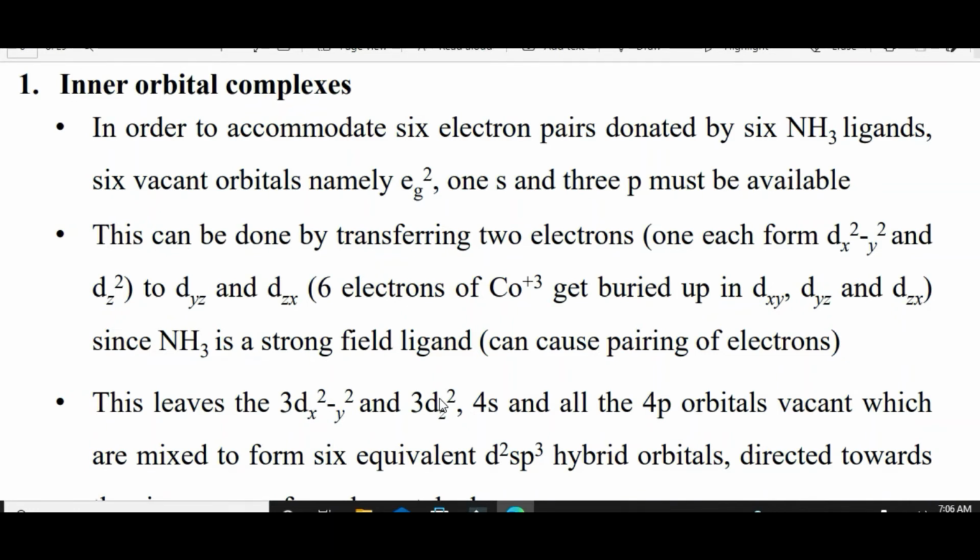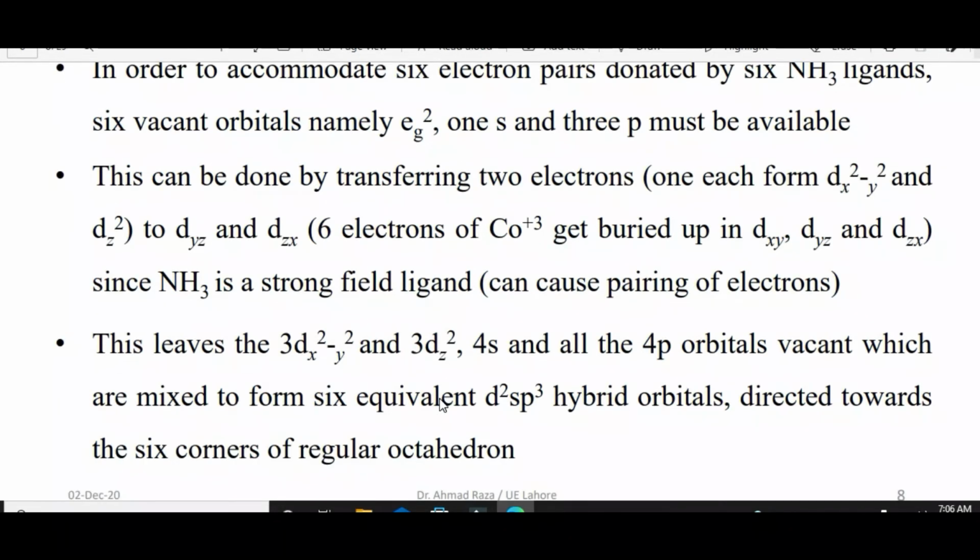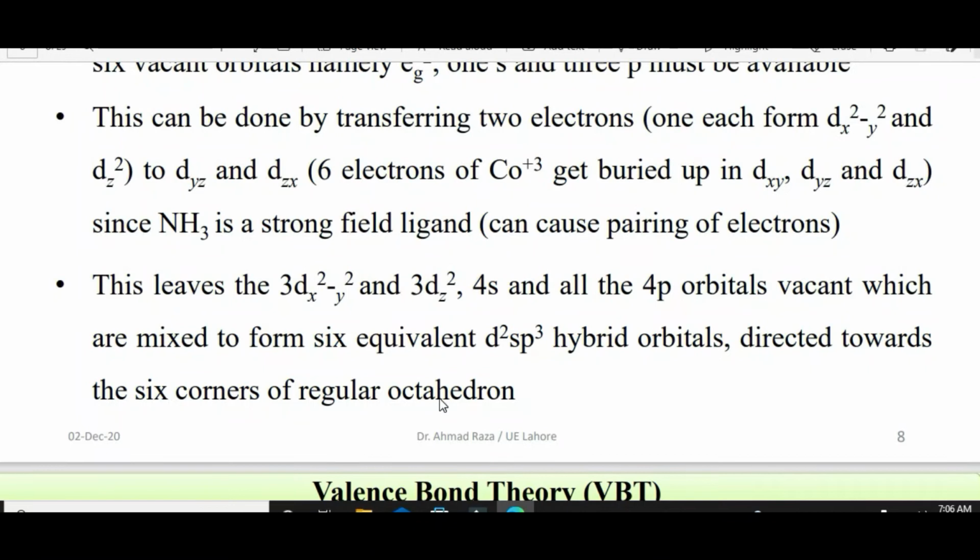The 6 electrons of cobalt 3+ get paired up in dxy, dyz and dzx. Since ammonia is a strong field ligand, it will cause pairing because splitting will be very high. This leaves the 3dx2-y2 and 3dz2, 4s and all the 4p orbitals vacant, which are mixed to form 6 equivalent d2sp3 hybridized orbitals directed toward the 6 corners of a regular octahedron.